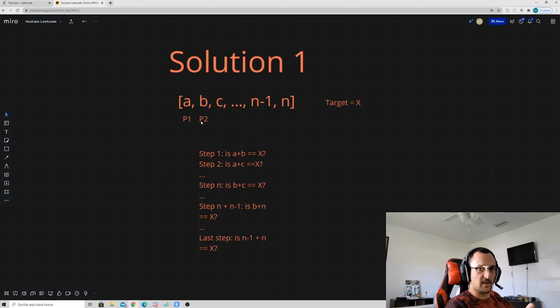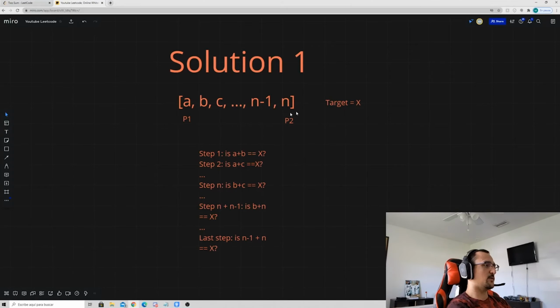And if they do equal x, then we're just going to return a new array which contains p1 and p2. And if we don't, we're just going to move p2 over to the next value and then check those two numbers. And we're going to keep doing that: traverse, check, traverse, check, until we get to the last value here. And once we get to the last value, that'll be the end of the second for loop. So now the first for loop is going to go to its next value.